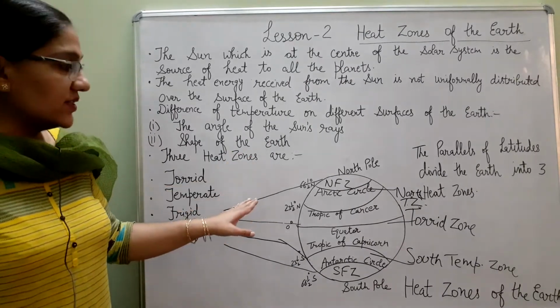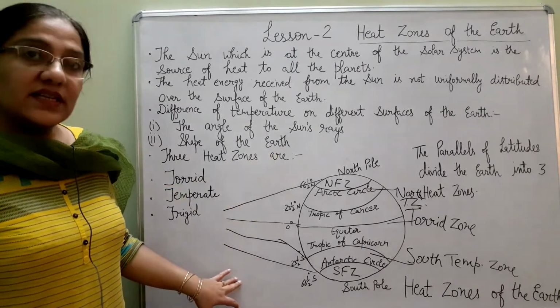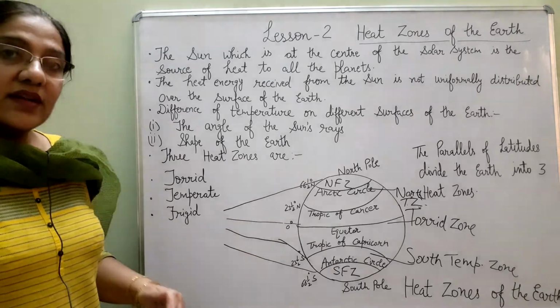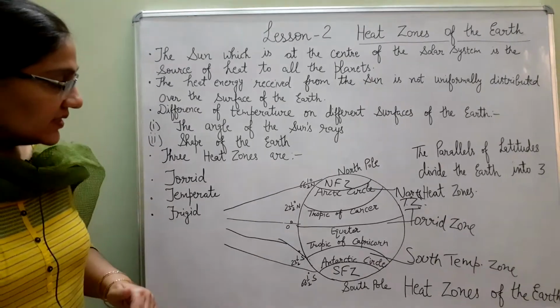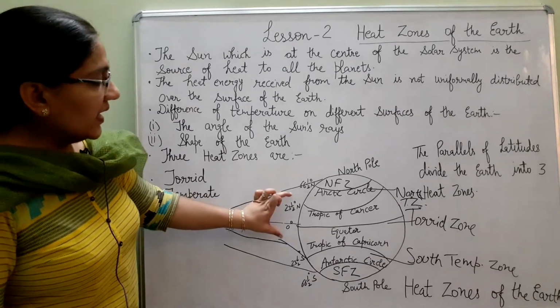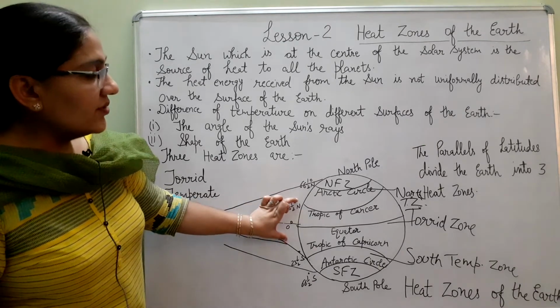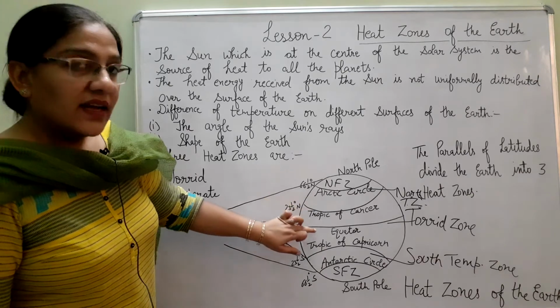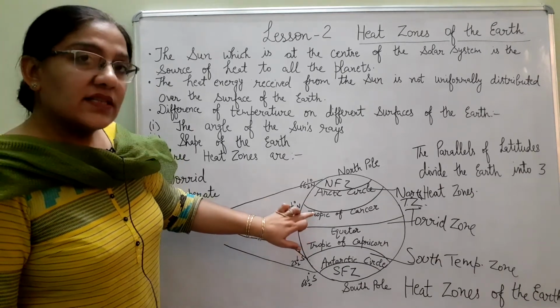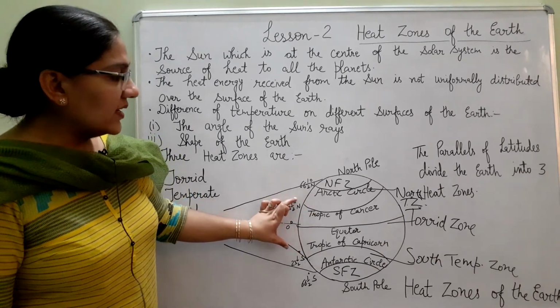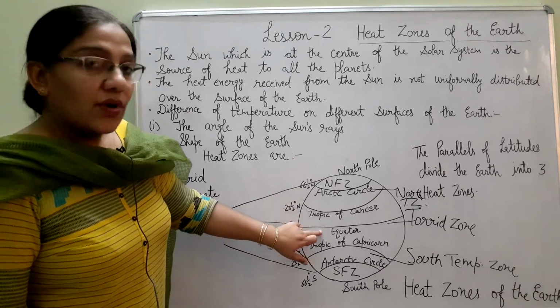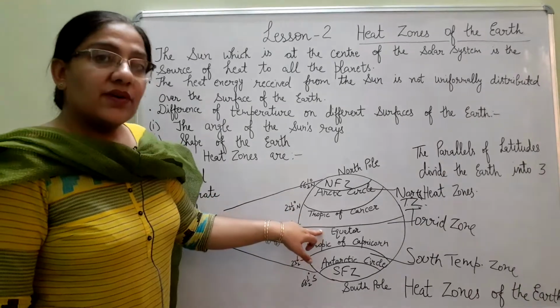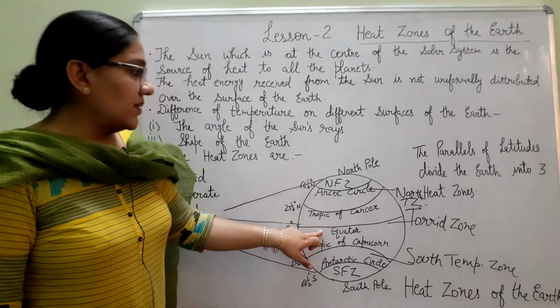I hope you have understood. I am giving you once again the revision. I am telling you again about the torrid, temperate and frigid zone. The area between the Tropic of Cancer and the Tropic of Capricorn, between two tropical regions, is the torrid zone, and since it lies between tropical regions, it is called the tropical zone also, and the climate found here is tropical climate.